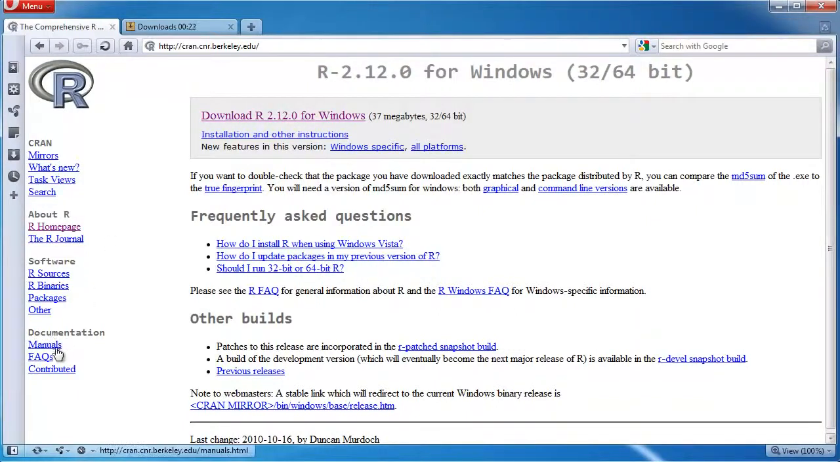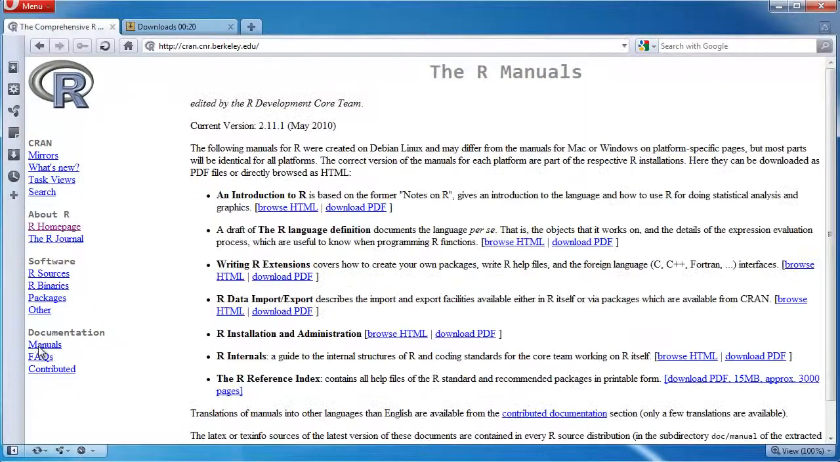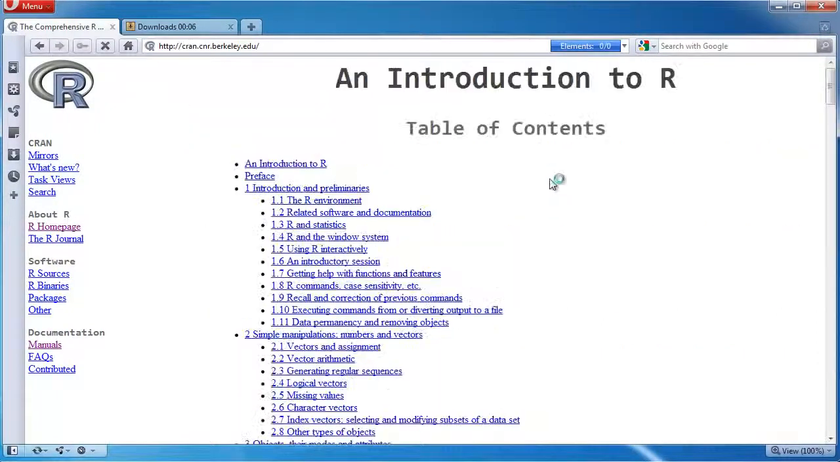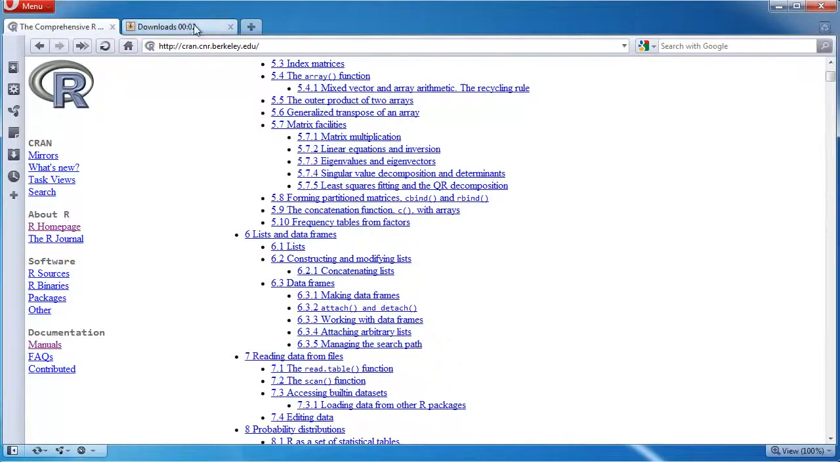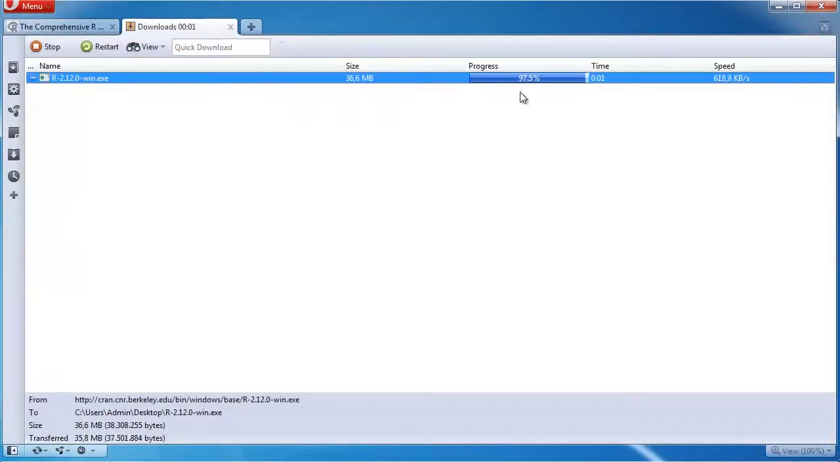Here's the documentation, manuals. This is interesting. Here's an introduction to R. You can get this as HTML or PDF. This is very, very recommended to read. It's very good. So the download is finished.